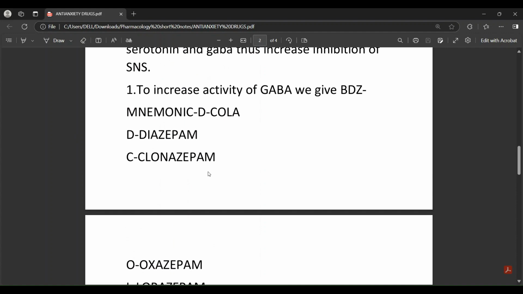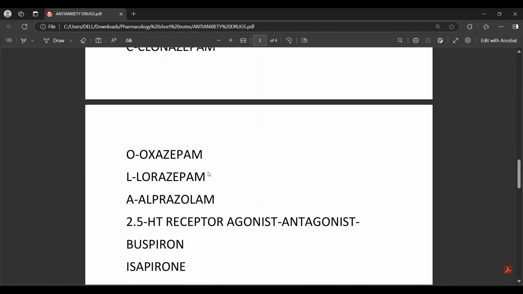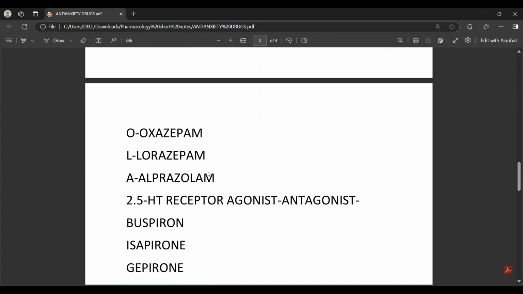GABA A alpha 2 will bind with this benzodiazepine drug, and it will enhance and mimic the function of GABA. As a consequence, it will increase the chloride influx, and it will decrease the sympathetic nervous system activity.